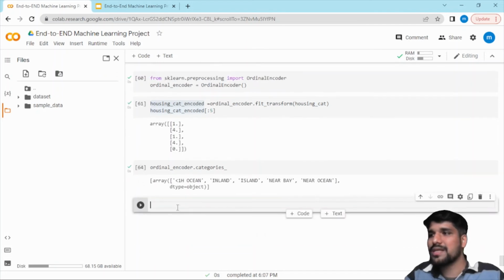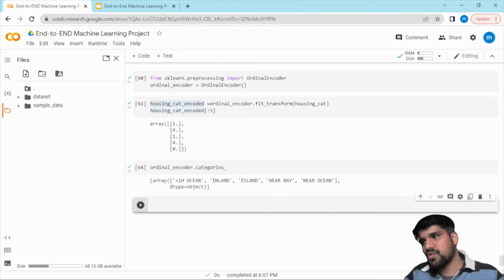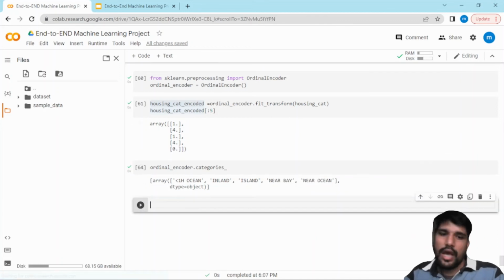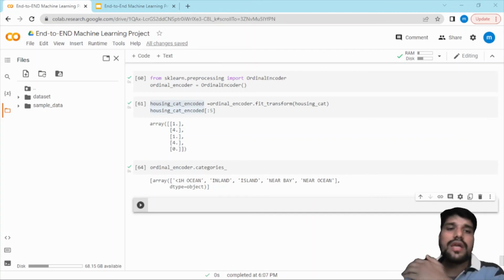Okay, so these are the categories we used to convert this text, that is one ocean, inland, island, into numerical data. I hope you understand how we can use the ordinal encoder to convert the data into numerical data.